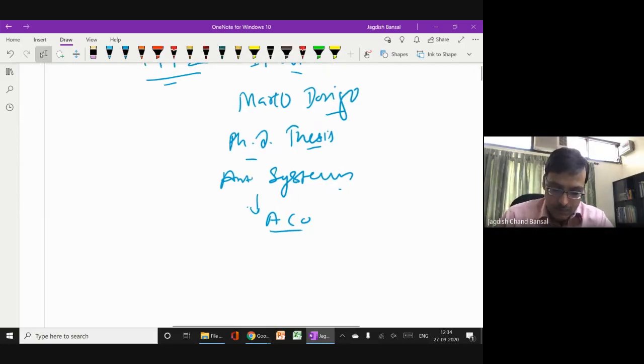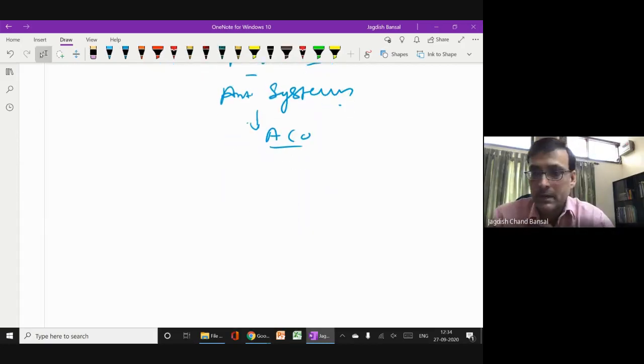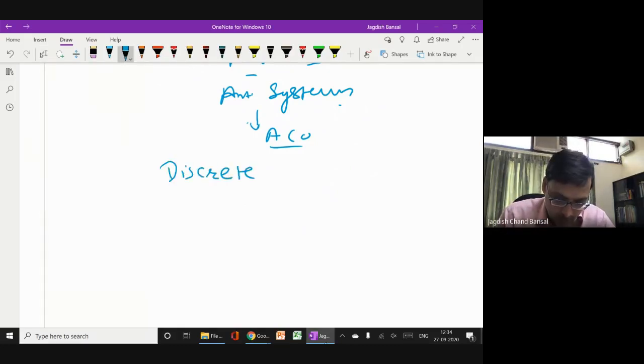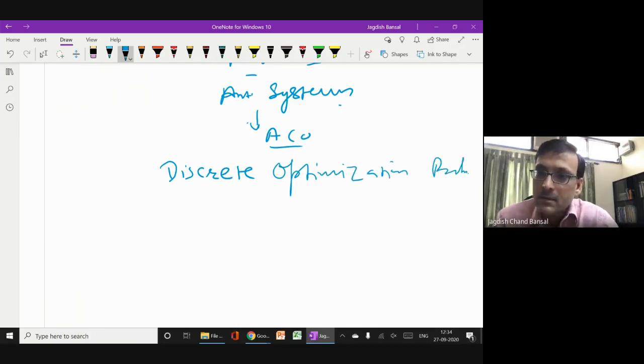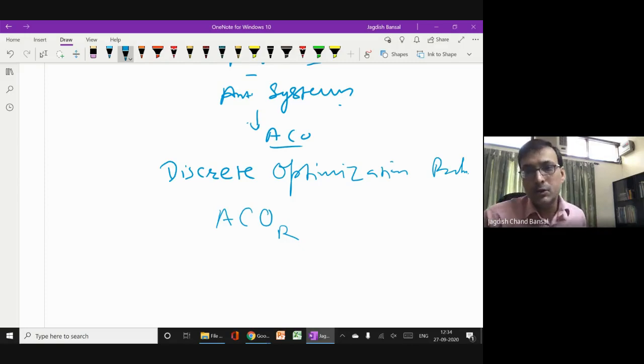The most important thing to note about this algorithm is that it is good for discrete optimization problems, particularly for discrete optimization problems. If you have a continuous optimization problem, of course, there is a version of ant colony optimization called ACO-R, which can solve that problem also, but the performance is not that good.